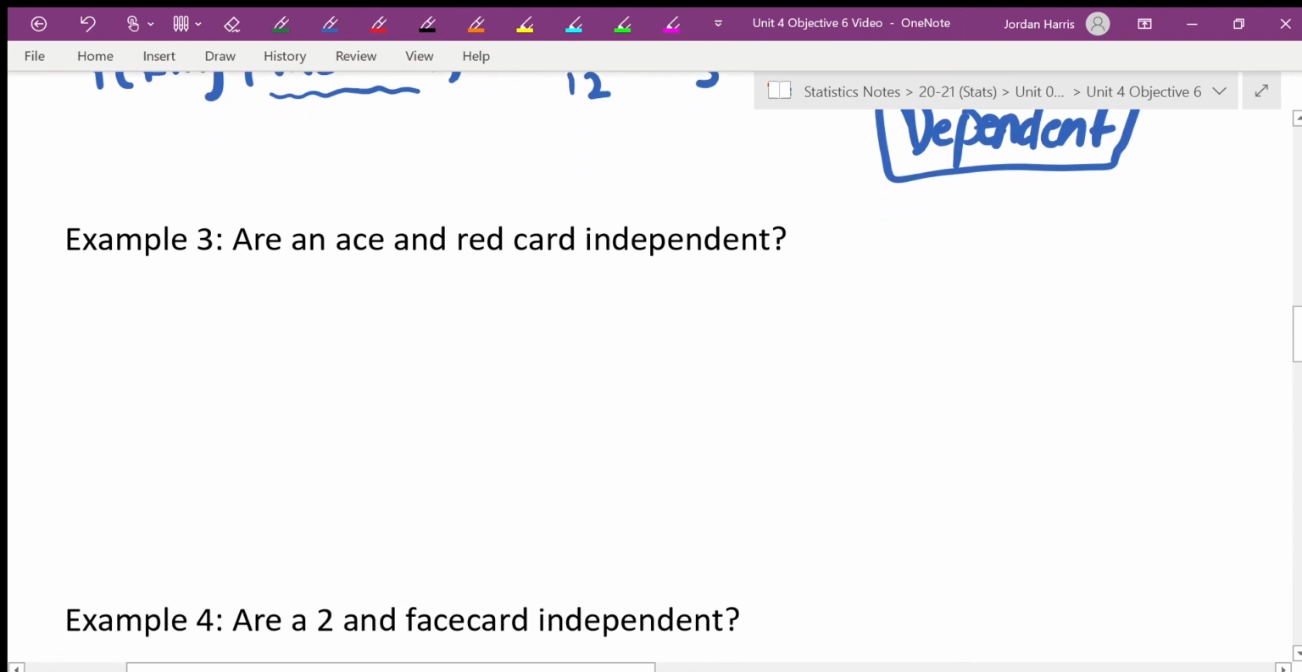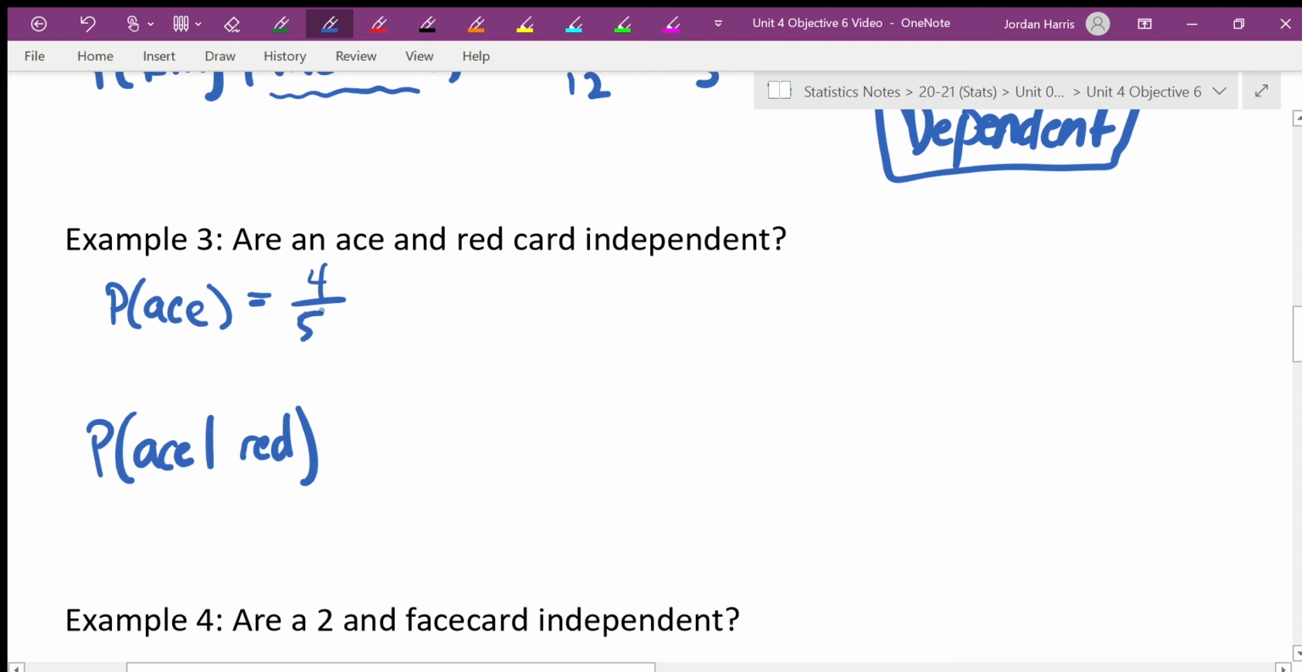Are an ace and a red card independent? So we'll look at probability of ace, just the first one. And then we'll look at the probability of an ace given the fact that I have a red card. Okay, so ace, just in a normal deck of cards, there are 4 aces out of 52, 1 over 13. Ace given red. So now I'm given the red. Remember that changes our bottom number. Only red cards, 26. So I'm only looking at red cards. So how many aces are red? 2, which we can simplify to 1 over 13.